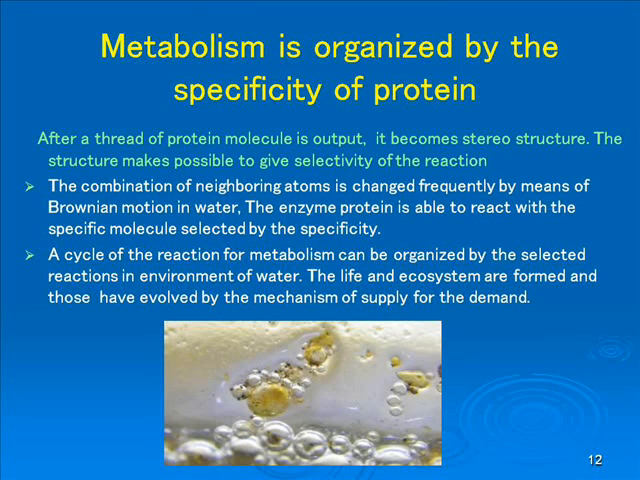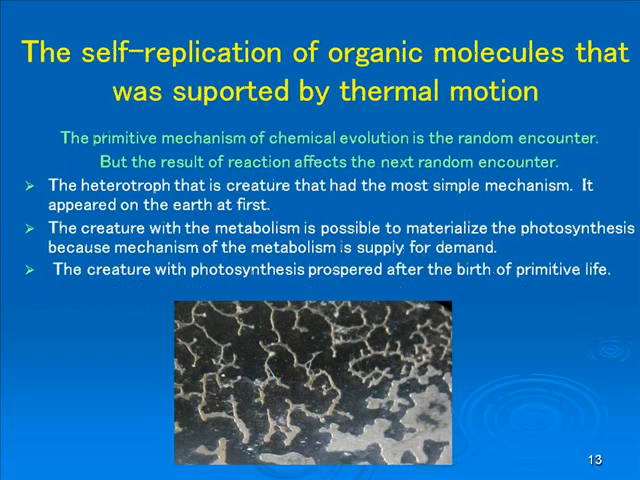A cycle of the reaction for metabolism can be organized by selected reactions. Life is formed by the mechanism of supply for the demand. When an ecosystem materializes, it becomes the environment where the life of each element is required mutually. A fractal pattern is formed in the case where the connection by random encounter is fixed and the next random encounter is similarly fixed. It does not move.